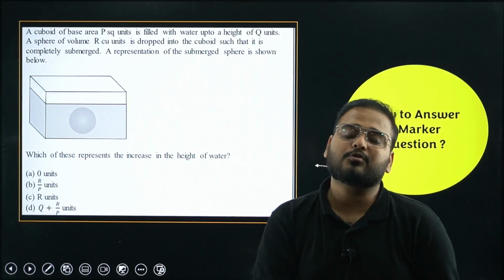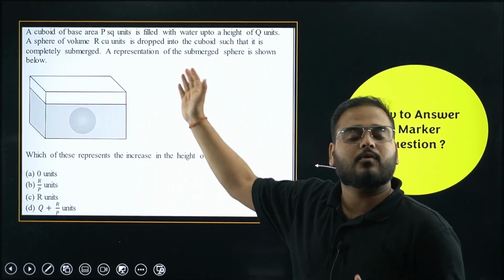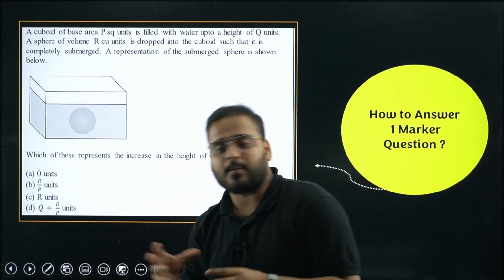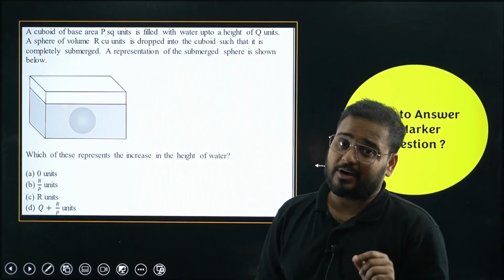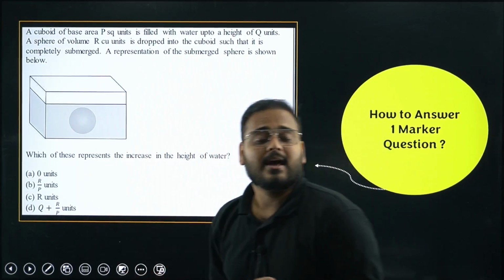You don't have to show your work in this MCQ. It's 1 marker, sir. You can solve it in the working space that you have been provided, or you can solve it in the rough work. Okay, and get the right option. Once that is there, you write the option. Don't forget to write that. Question number 1, if it is question number 1, then the option is B, and write the answer also.